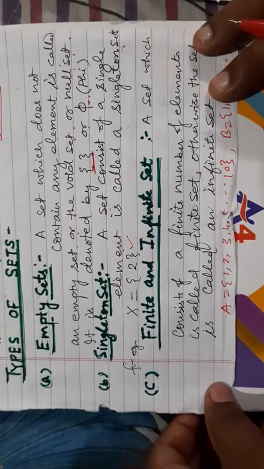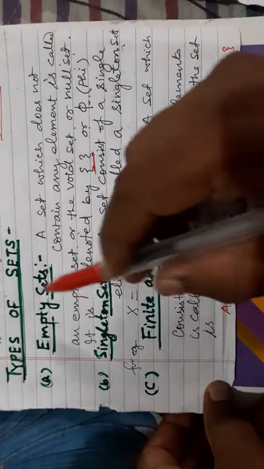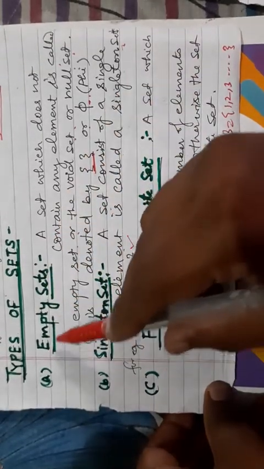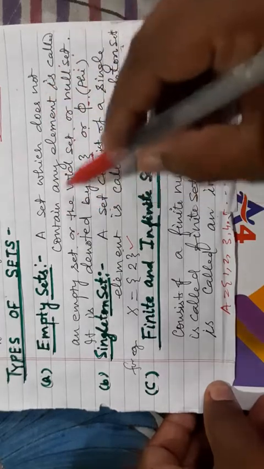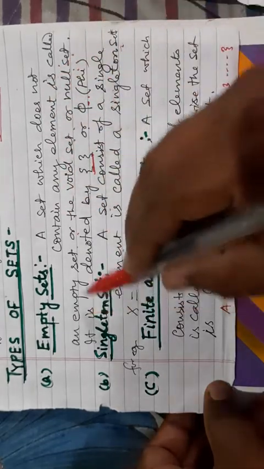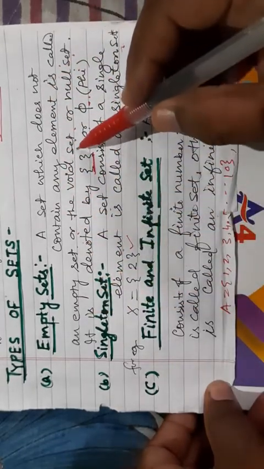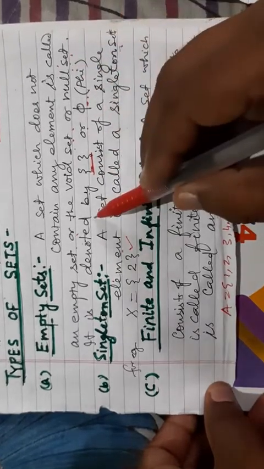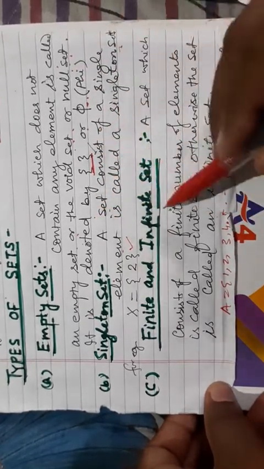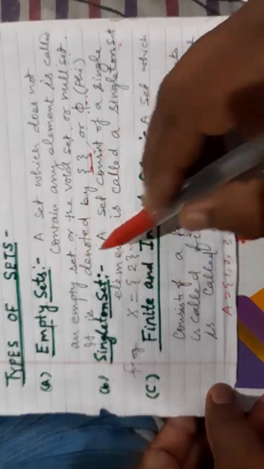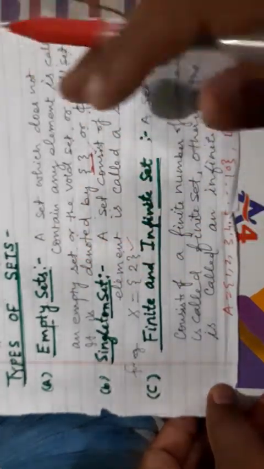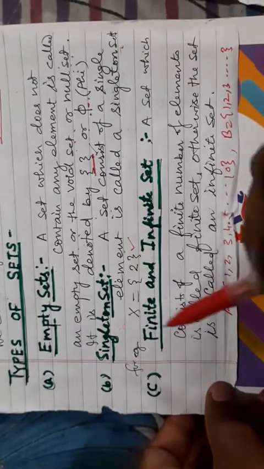Next point is types of the sets. Types of the set means first set is empty set. Empty set, a set which does not contain any element is called an empty set, or void set or null set. It is denoted by this type of the brackets or phi. This is the empty set. Empty set means the set which have no element.